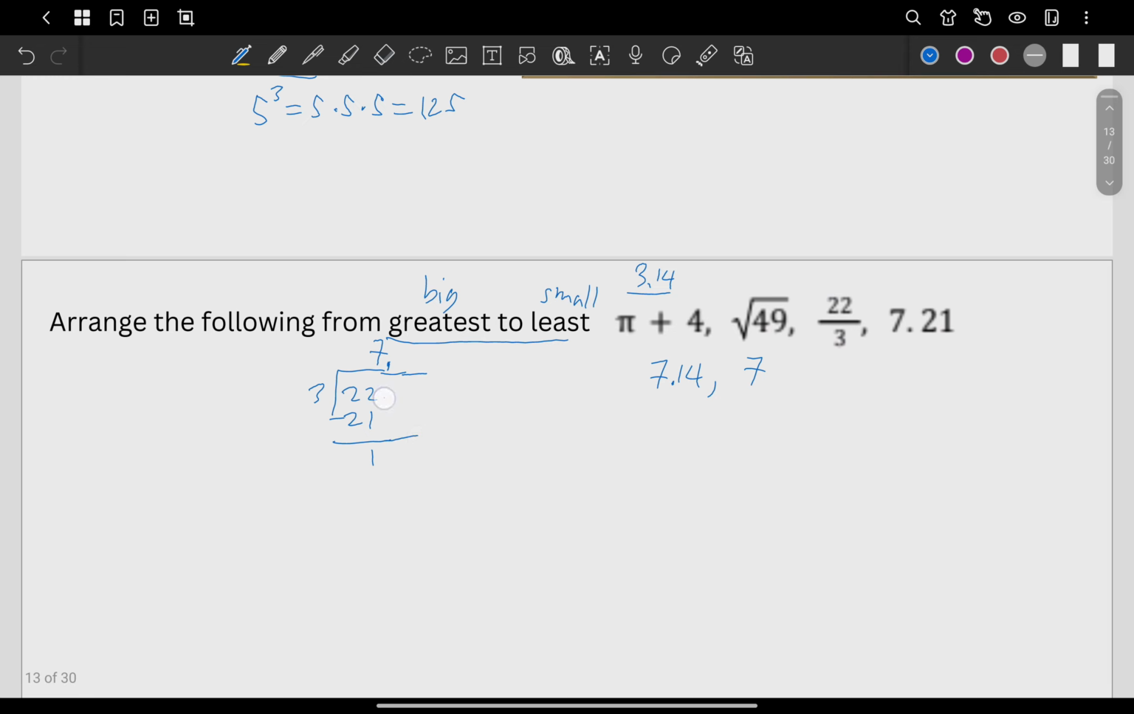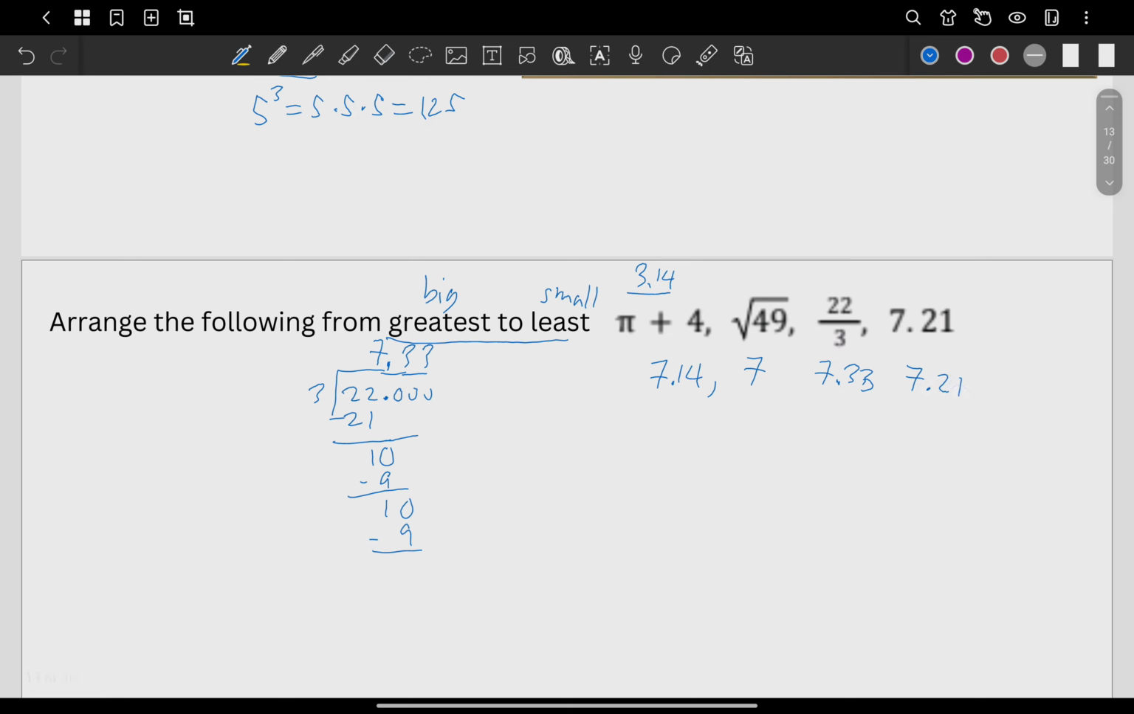And then, again, after the decimal point of the 22, take note that you have an unlimited number of zeros, right? Bring down 0. You have here 10 divided by 3, which is 3. 3 times 3 is 9. Subtraction, 1, 0 again. 3 times 3 is 9. So it's going to be repeating, right? Although we can just put here the first two decimal values, which are 7.33. And then the last one is already in decimal, 7.21.